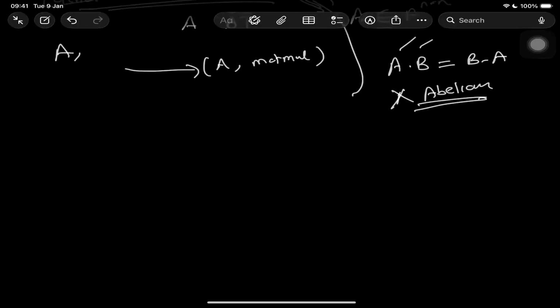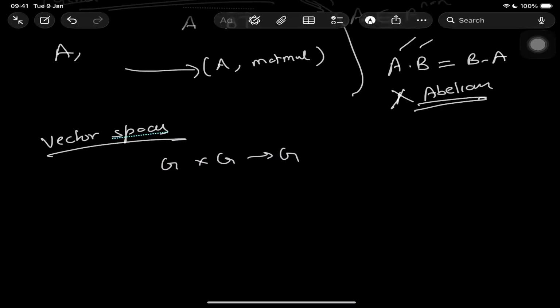With this knowledge, let's deep dive into vector spaces. Earlier the operations were inner operations on G, right? So G cross G gives G. Now in addition to the inner operation, we also have an outer operation, which we'll define like, suppose Z plus and this.